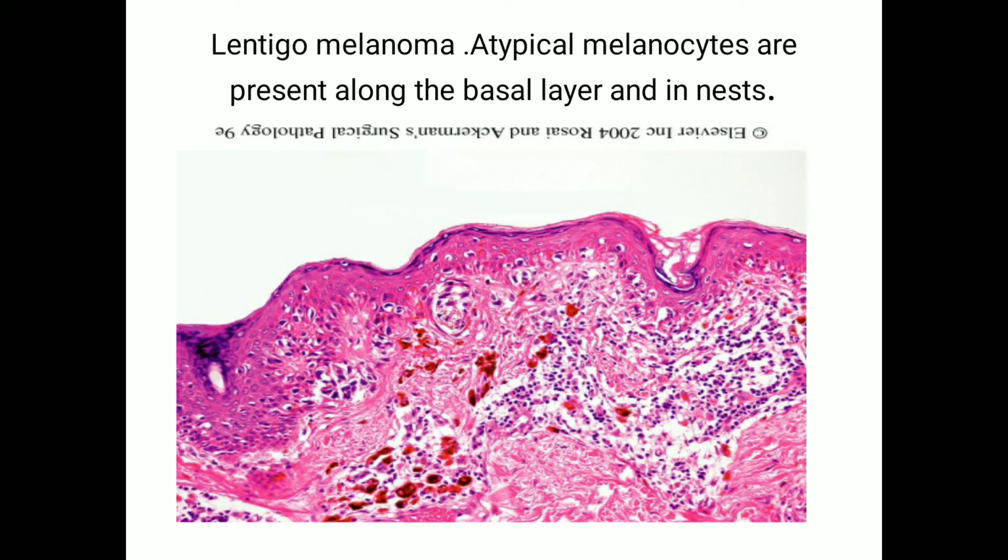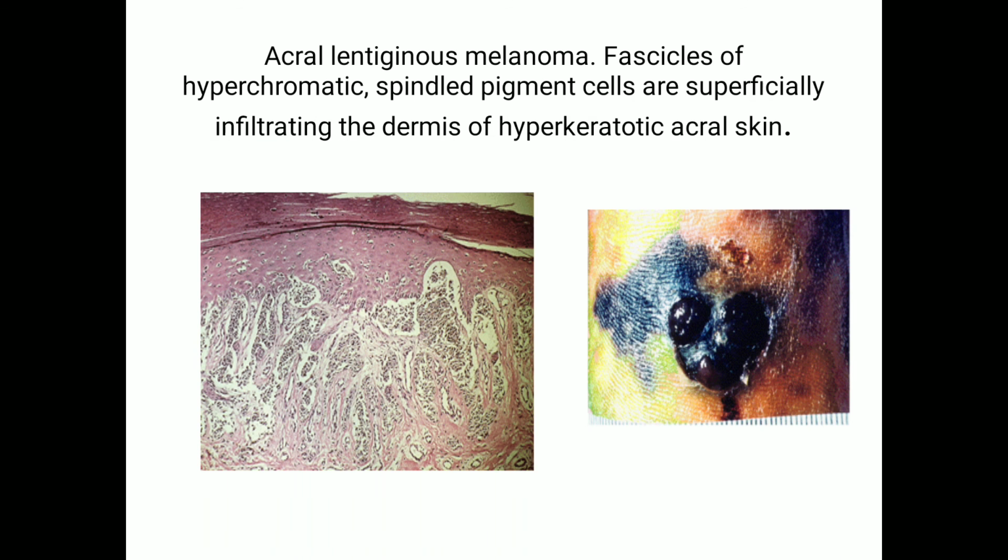The figure is of lentigo maligna melanoma. Atypical melanocytes are present along the basal layer and in nests. Acral lentiginous melanoma. Fascicles of hyperchromatic spindled pigment cells are superficially infiltrating the dermis of hyperkeratotic acral skin, as shown in the figure.